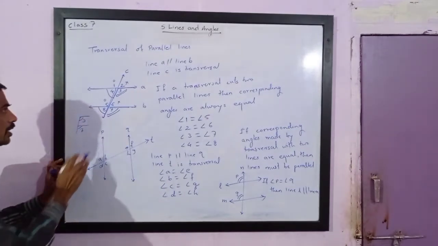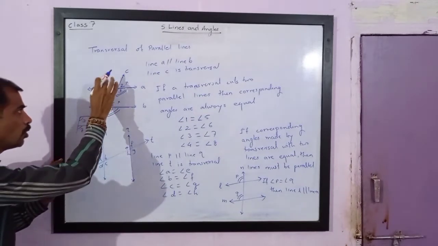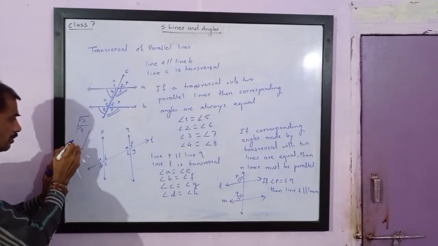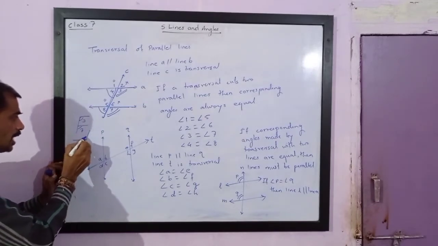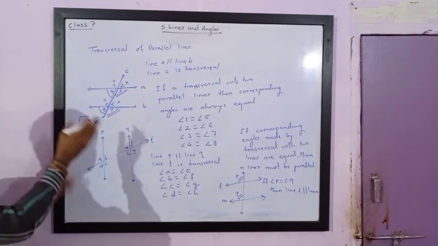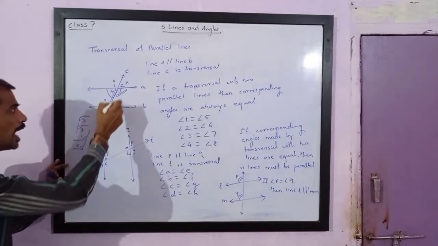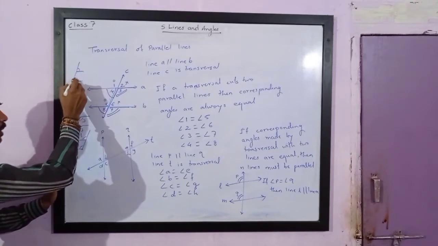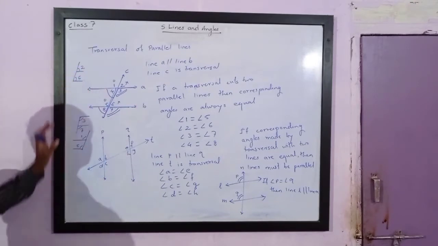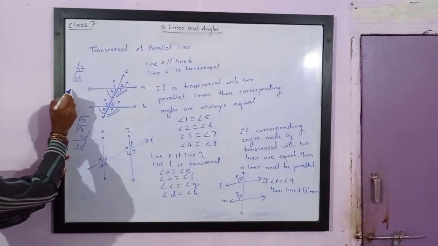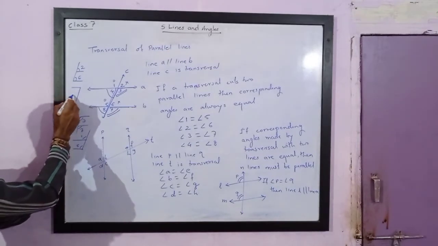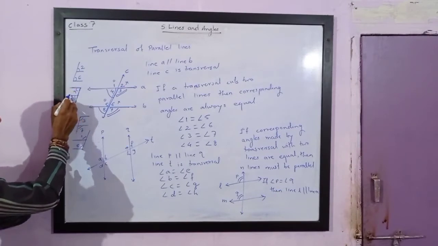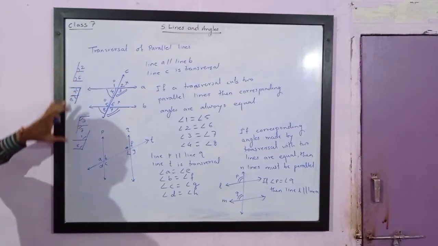Now if you take the other pair, 5 and 1, you will notice that it is like this. This is angle 5, this is angle 1. Please note this is just an inverted F. Now if you take 2 and 6, it is also something like this, which is a mirror image of F shape. Then if you take 4 and 8, this is angle 4 and this is angle 8. So F shape is considered for corresponding angles.